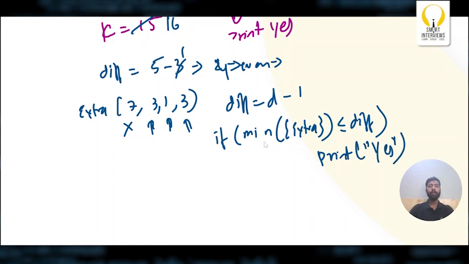Else I'll simply print false, because if my minimum possible value from the extra array, let me change the extra array, let's say my extra array is 7, 9, all 7s. Then can I take 7? I cannot take 7, right? Because the leftover moves I need are 5, but in my extra array, the smallest possible value itself is 7. So if my smallest possible value is 7, I can never convert this A to B with exactly k number of moves. I hope you understood the logic.